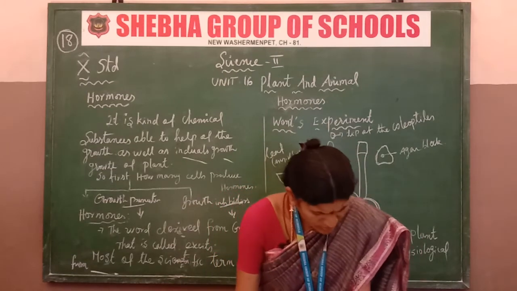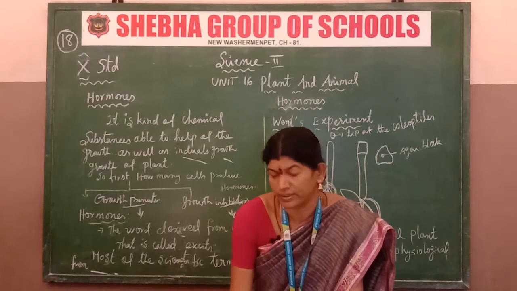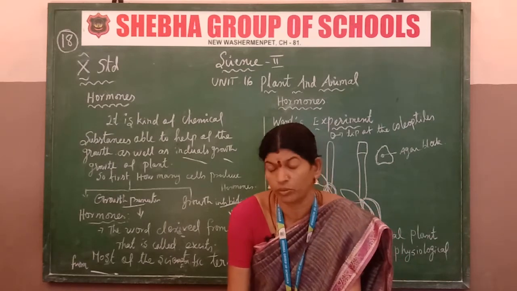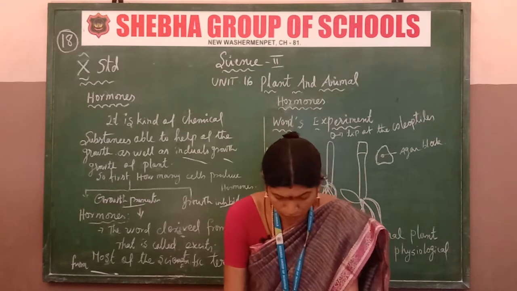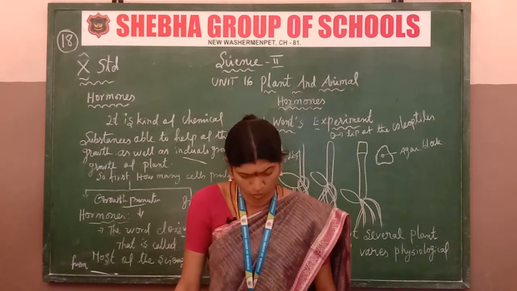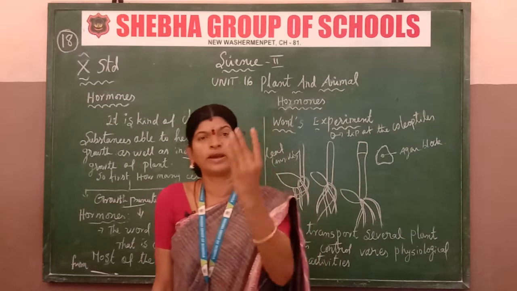Next, the plant hormone is like the endocrine gland in vertebrate animals, a device of communication. So how are hormones controlled? There is physiological control, morphological control, and biochemical control.